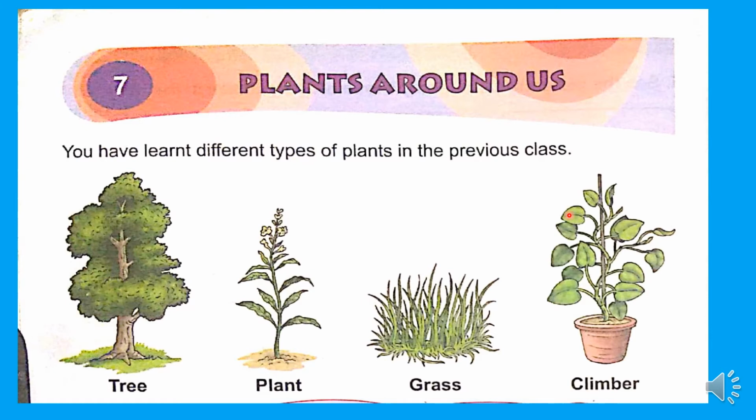Apart from providing so many useful things, plants give us something very important for all living beings. What is that, children? I said already, oxygen. We are getting that oxygen also from plants only. So plants are a very important gift of nature, children. We must take care of the plants.